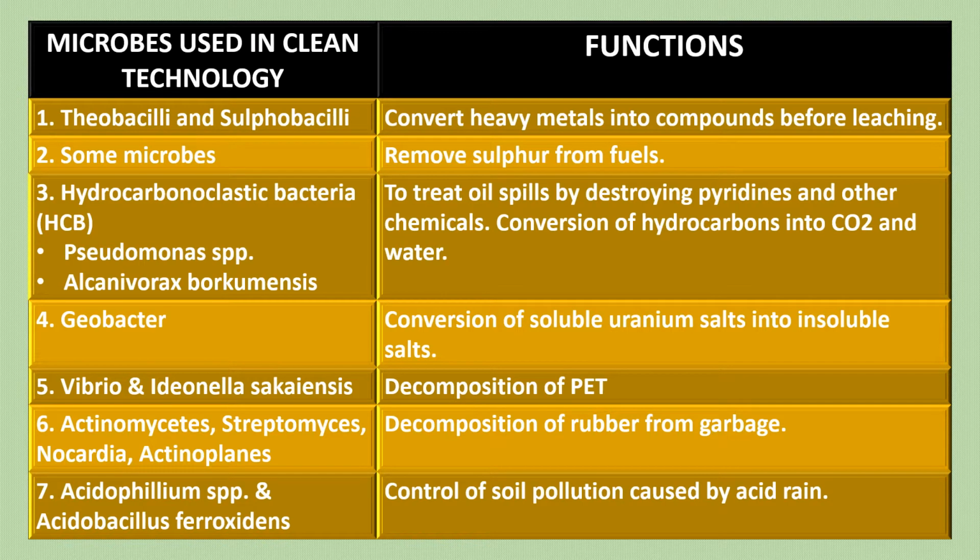Microbes used in clean technology and their functions. I've just put all of them together. The different types like thiobacilli and sulfobacilli convert heavy metals into compounds before leaching. We have Pseudomonas spp to treat oil spills. Just now we did Ideonella saccharinensis, that is decomposition of PET. Then we have all these Actinomycetes, decomposition of rubber. So put it all together so that it's easy for you to study what bacteria are used in clean technology and what their functions are.